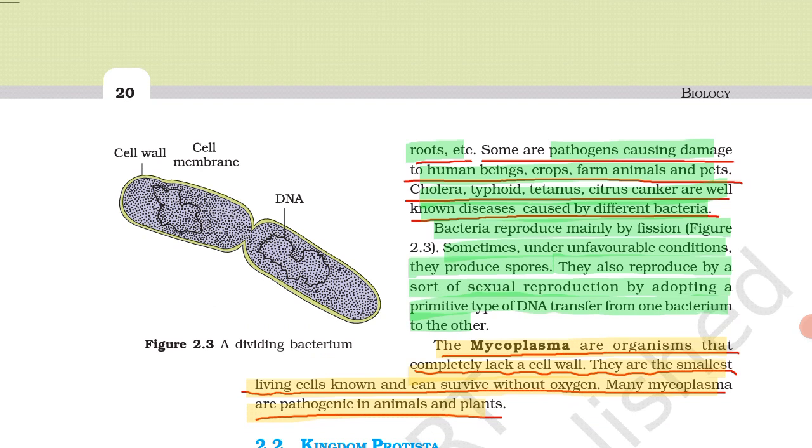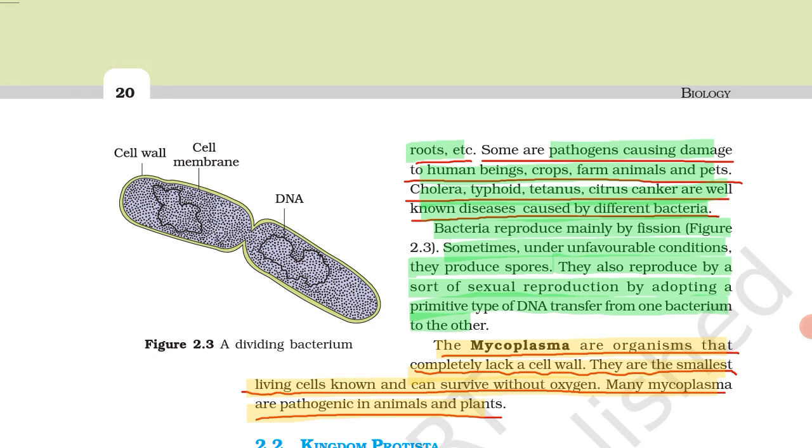Then, bacteria reproduce mainly by fission. Let's see the example in figure 2.3. A bacterium has a cell wall, a cell membrane, and inside the cell membrane there is genetic material, that is DNA. See the division of this dividing bacterium. Bacteria reproduce mainly by fission; sometimes, under unfavorable conditions, they produce spores.